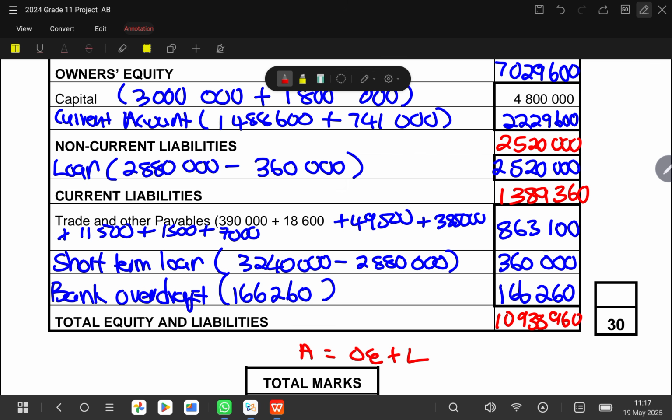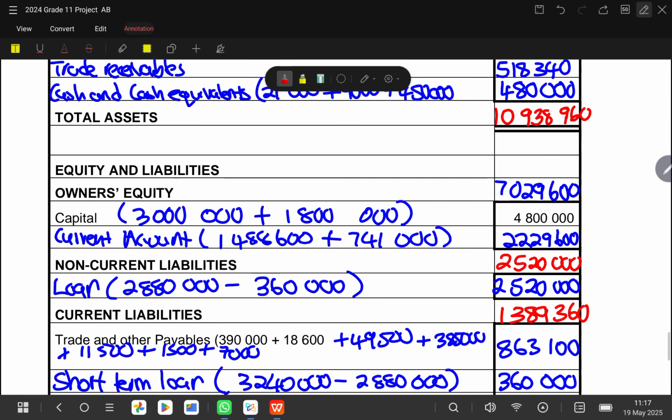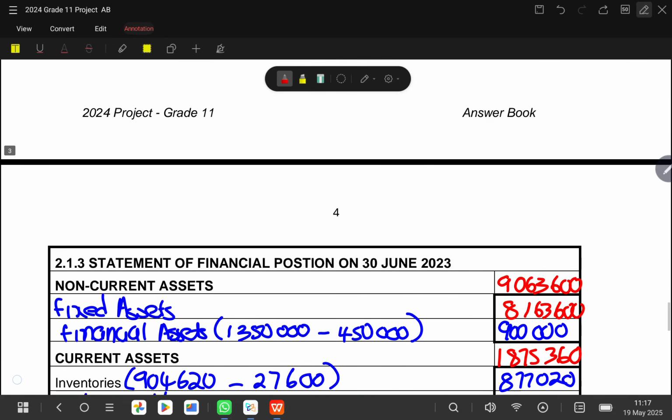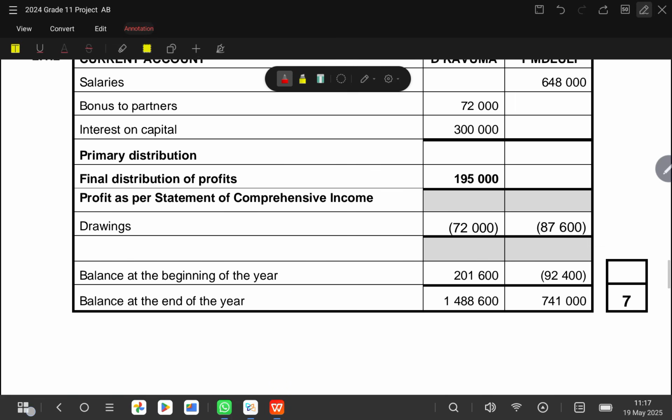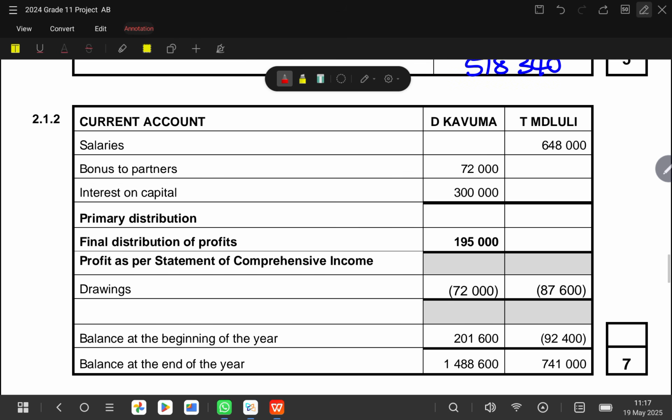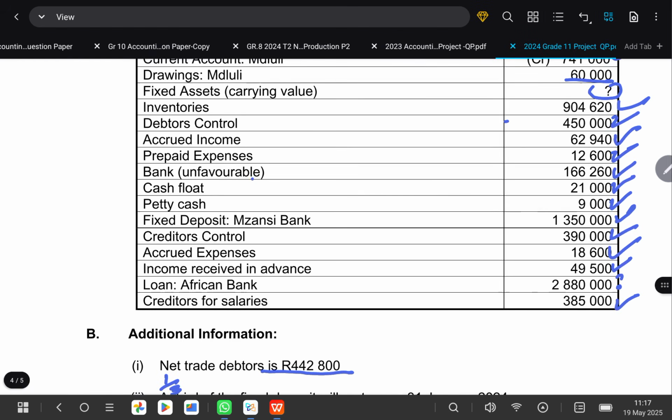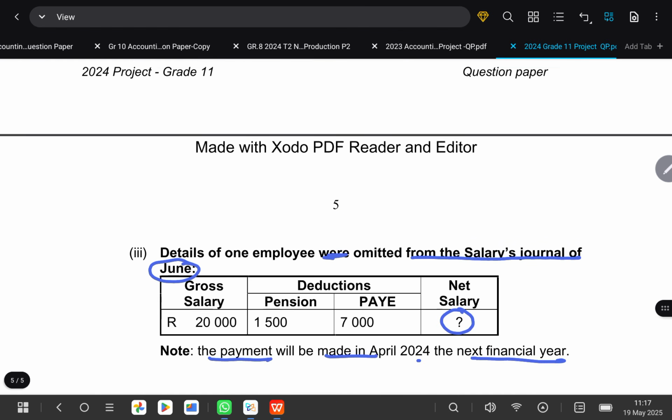So let's see how many marks were allocated to the balance sheet. 30 marks is a lot, guys, and if you check, the majority of the marks came from just basics and also knowing how to move the figure. So let's do the last 7 marks of the question. Now next, let's go to the partnership agreement.